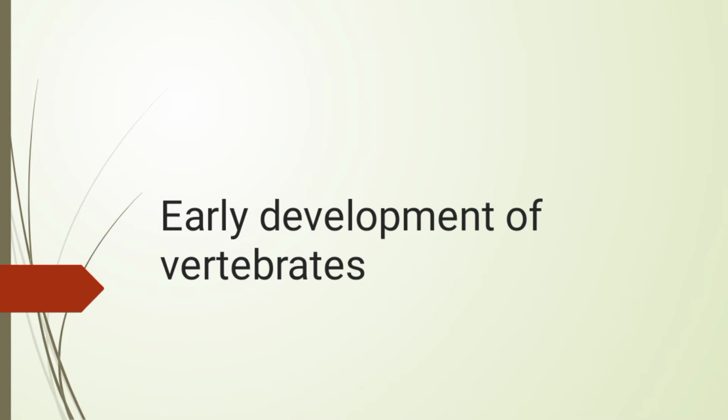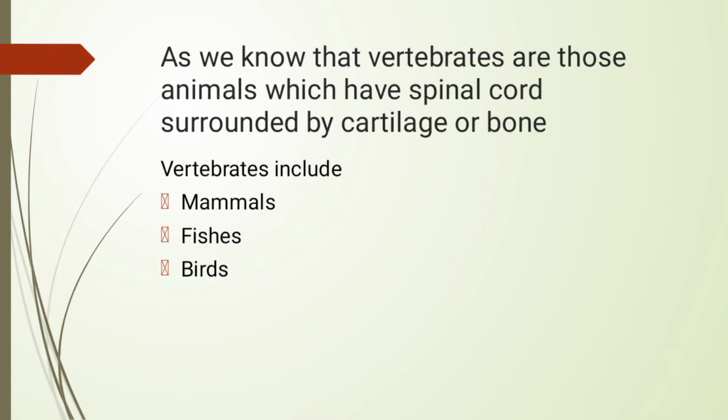I'm going to talk about early development of vertebrates. What are vertebrates? As we know, vertebrates are those animals which have a spinal cord surrounded by cartilage or bone. Vertebrates include mammals, fishes and birds.